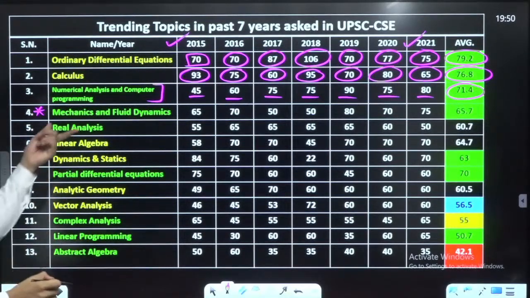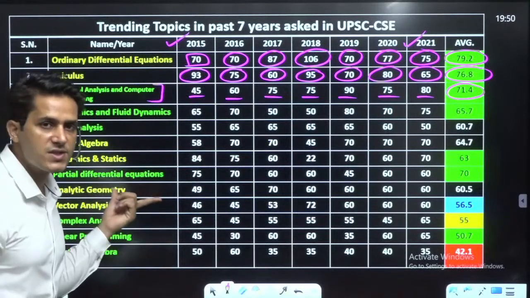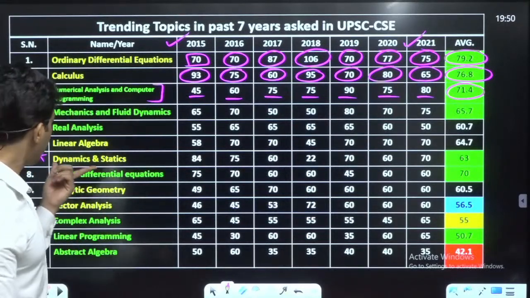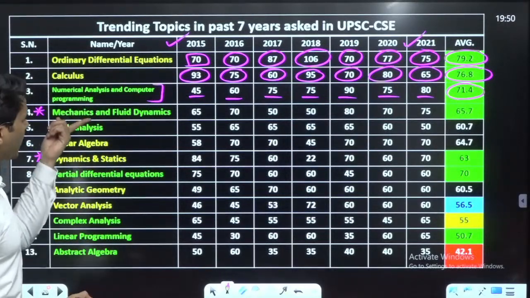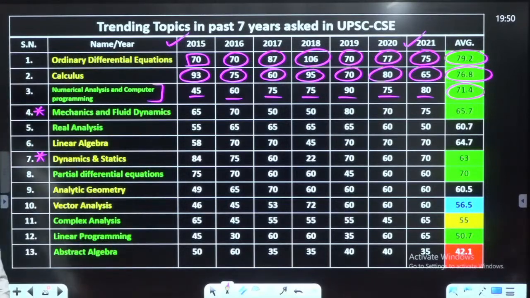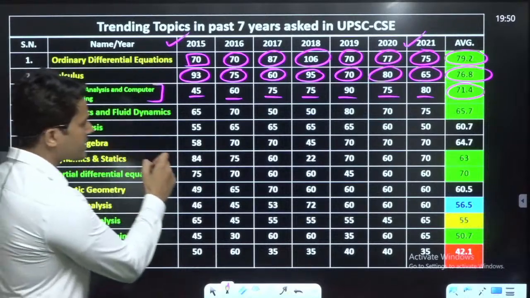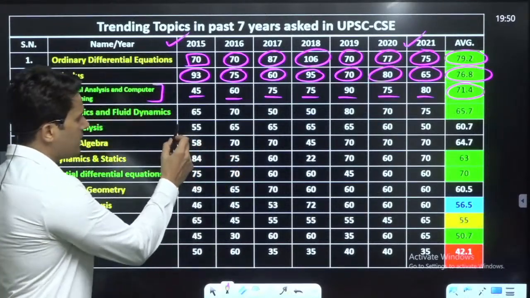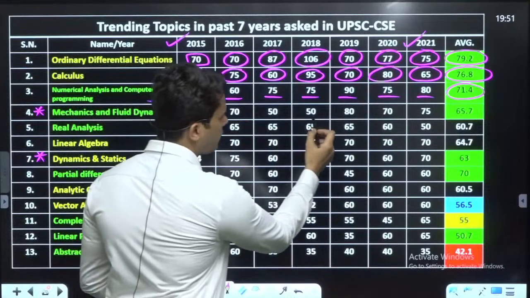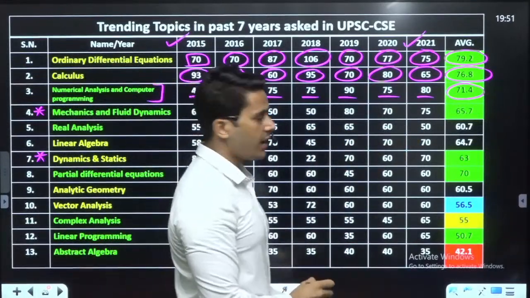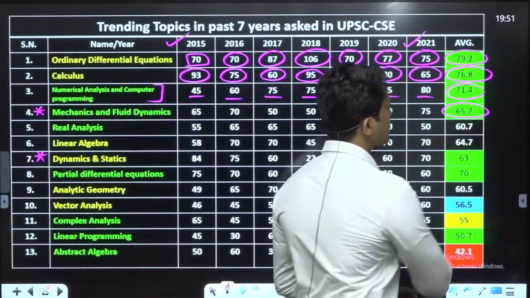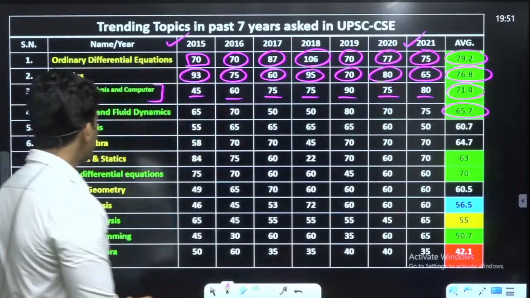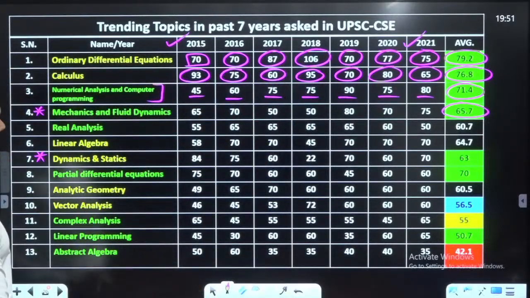Mechanics and fluid dynamics, topic number 4, 7. Please see here. These two are the topics of statics and dynamics, and mechanics and fluid dynamics. In this category, you can see 65, 70, 50, 50, 80, 70, 75, and the approximate average is 65.7 for mechanics and fluid dynamics.